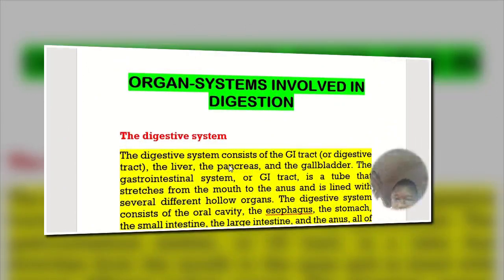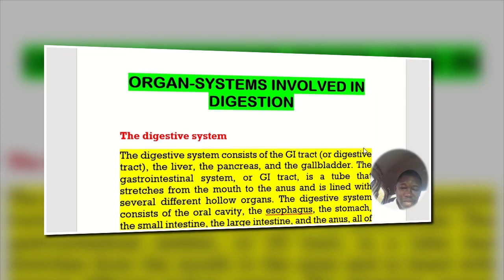Organ systems involved in digestion is our next topic, and we are starting right away. The digestive system consists of the GI tract or digestive tract.